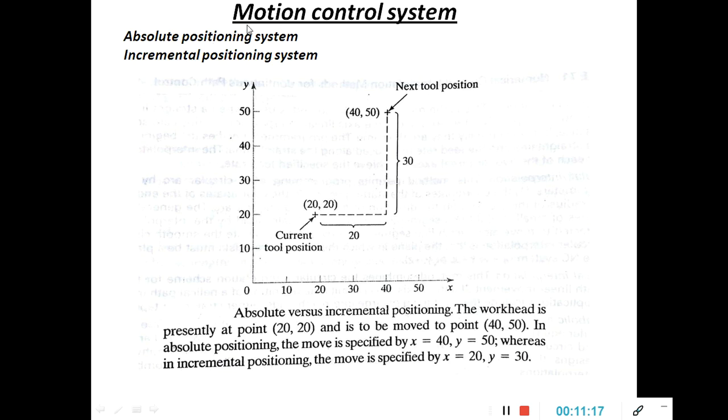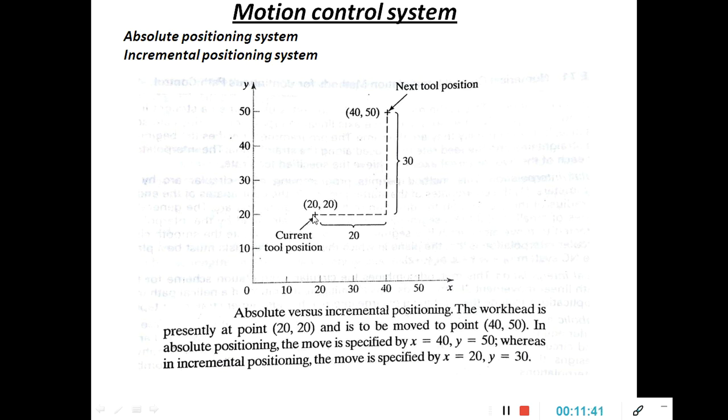These come under the motion control system. The absolute positioning system is when the tool is moving from one position to another position to complete the work part. First consider this part. This is the x direction, this is the y direction, and this is the 0 position.